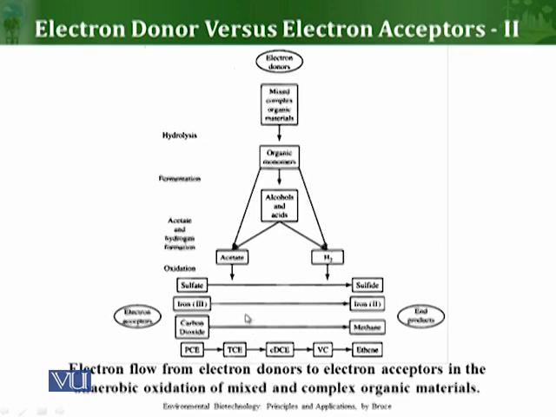So there tends to be a competition to get the electrons which are present in the acetate and hydrogen. Sulfate reducing bacteria will compete with other bacteria to get these electrons in order to reduce the sulfate to sulfide, and so will the bacteria that can do it with iron and carbon dioxide as well, and different microorganisms which are involved in dehalogenation as well.